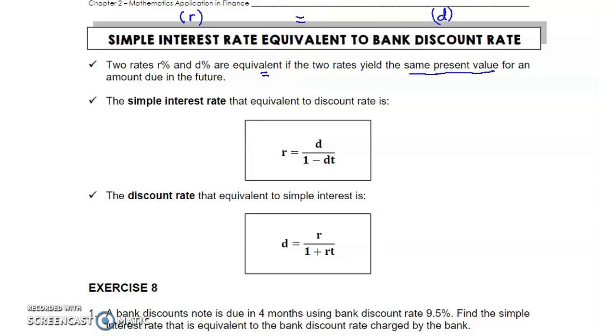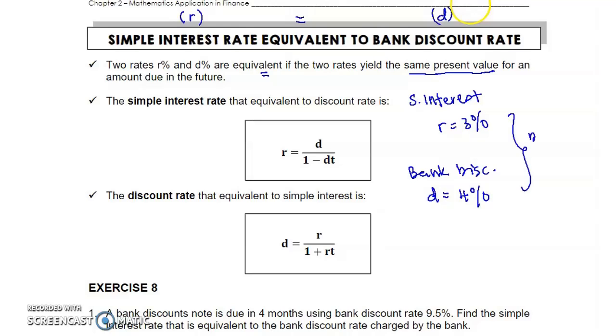amount due in future. Meaning to say, if we use simple interest, the rate given is, for example, 3%. And if we use bank discount, the rate given is, for example, 4%. So now we have two different rates, but these two different rates will give us the same amount of P, or present value, that is due in future.